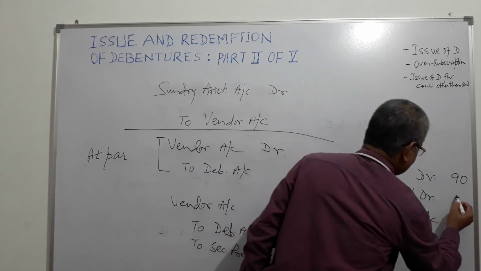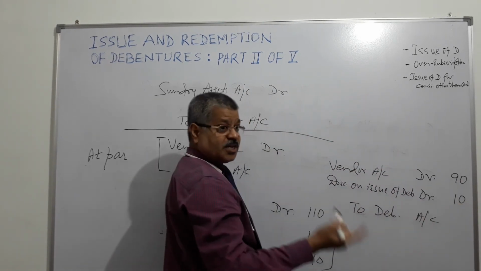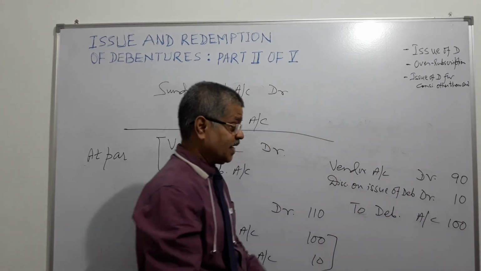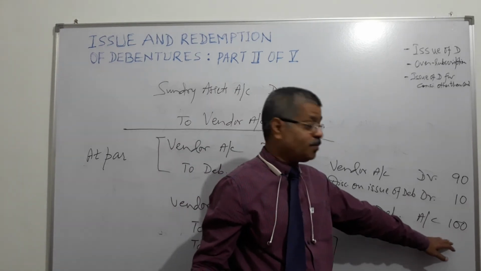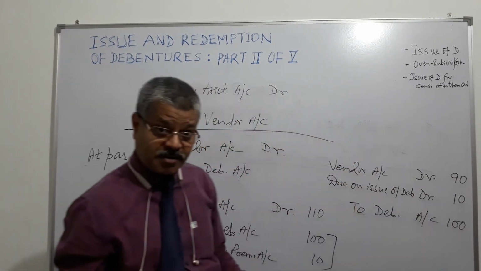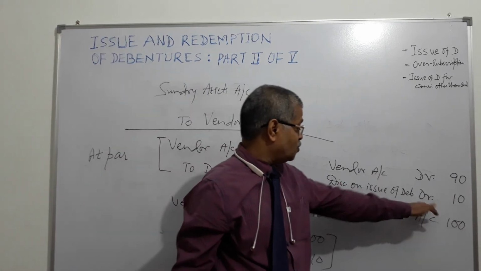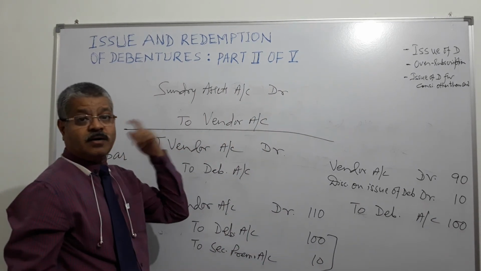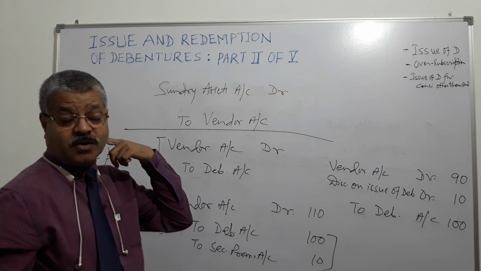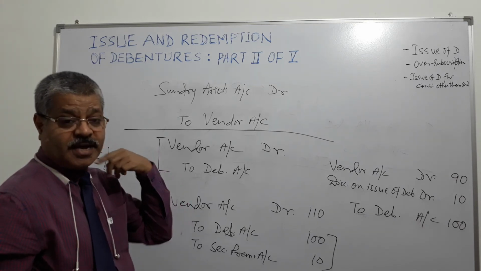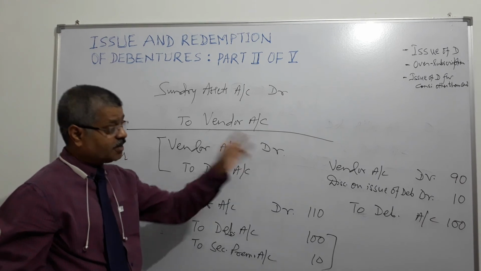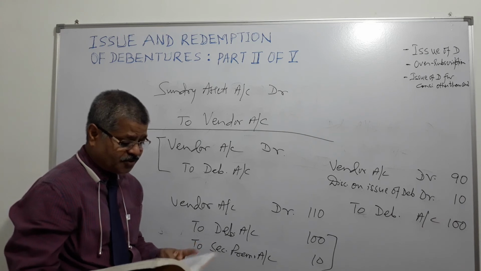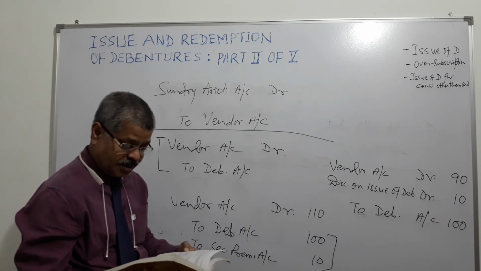Discount on issue of debentures is debited by 10 rupees, and debenture account will be credited by 100 rupees. Once again, debenture face value, nominal value is 100 rupees, so debenture account will be credited by 100 rupees. The amount of discount will come from discount on issue of debentures, right? And vendor's account will be debited by 90 rupees because 100 rupees debenture has been issued at 10% discount, so vendor will pay only 90 rupees, right? So this is issue of debentures for consideration other than cash, right?